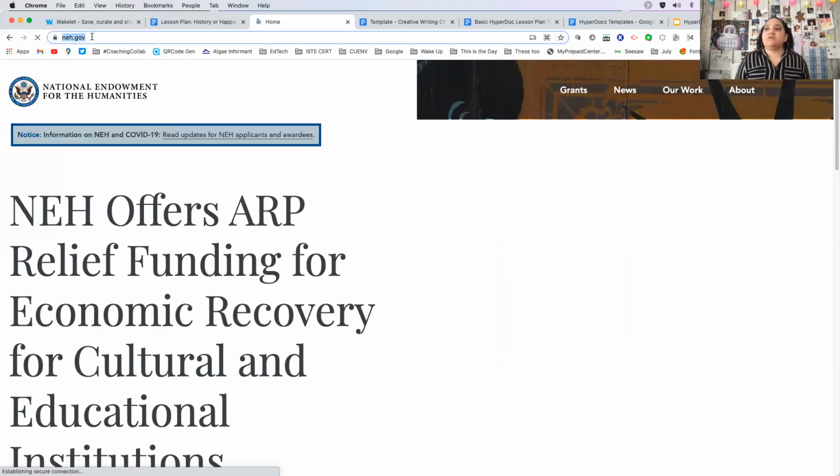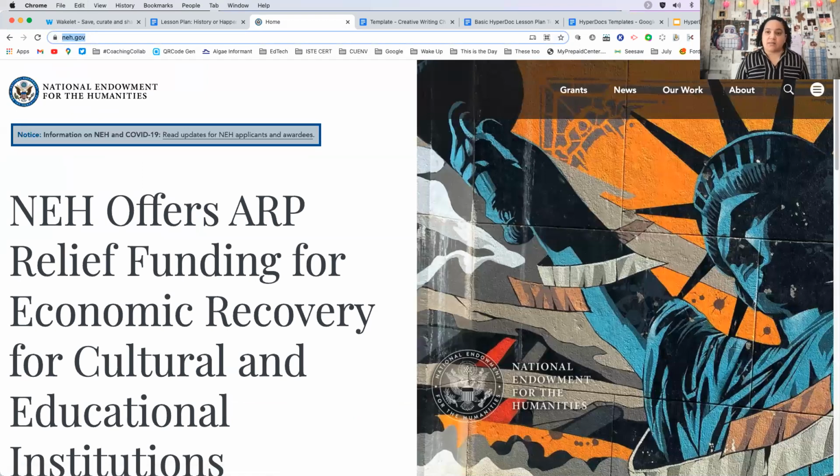What the Gilder Lehrman and the NEH.gov do is they host teacher institutes in the summer. For the Gilder Lehrman, they're week-long institutes. For the NEH, they do anywhere from 1 week to 4 weeks. All of the Gilder Lehrman teacher institutes are in the United States.